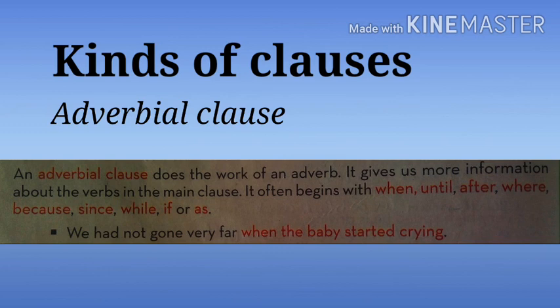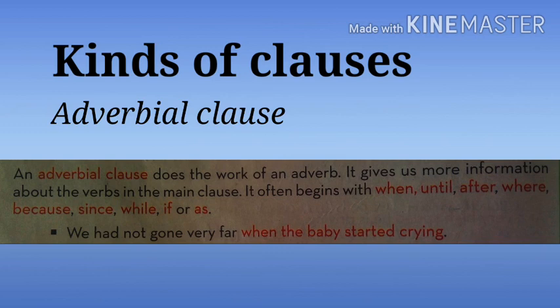So our adverb clause describes, or gives more information about, the verb in the main clause.